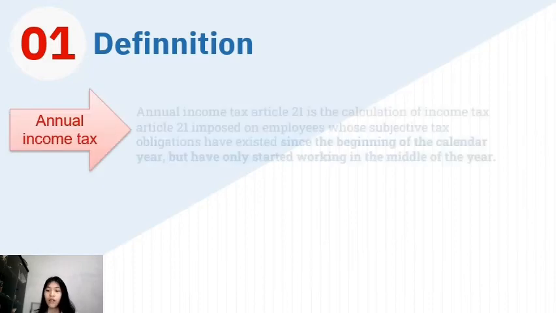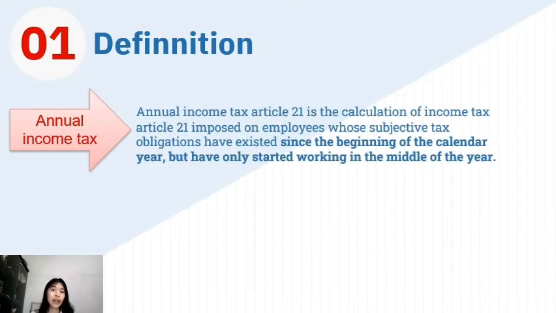Okay, first we're going to discuss about the definition. Annual tax income, Article 21 is the calculation of income tax imposed on employees whose subjective tax obligation have existed since the beginning of the calendar year, but have only started working in the middle of the year.